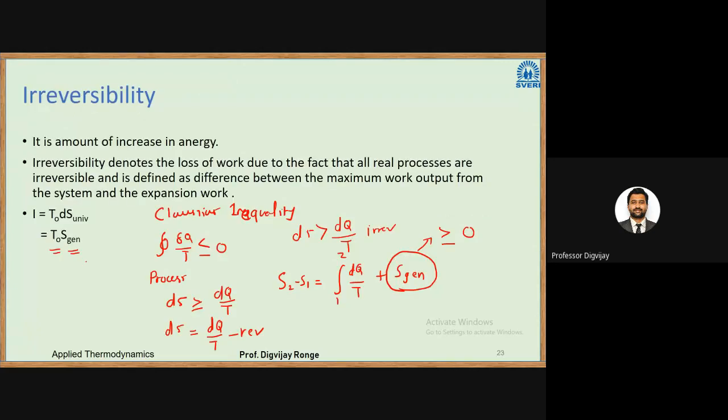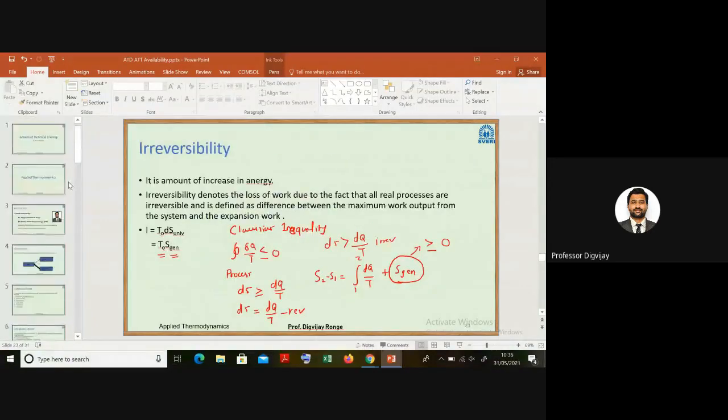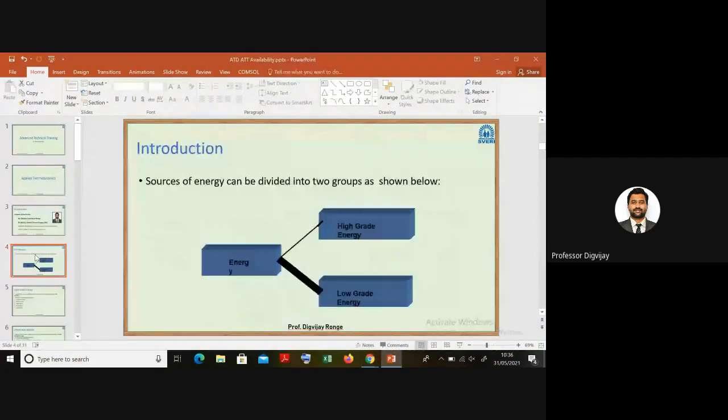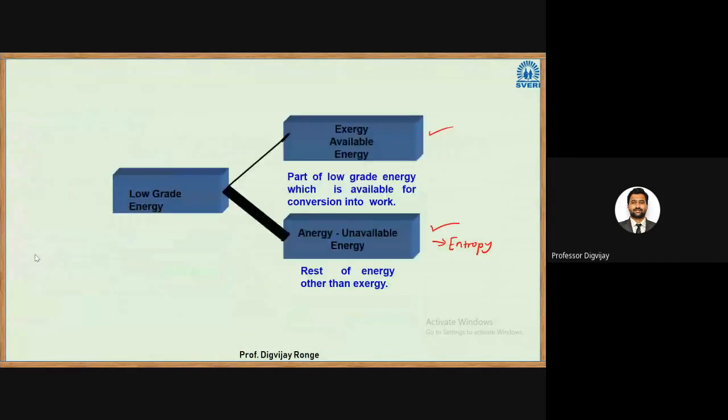Okay. So this is all about the theory of availability. I will quickly revise it because some students joined late, and then we can solve the numericals. I started with the classification of energy. Energy can be divided into high grade energy, which can be directly converted into mechanical work, and low grade energy, where only some part will be converted to mechanical work. Then, again, within low grade energy, we have exergy, which is the maximum useful work.